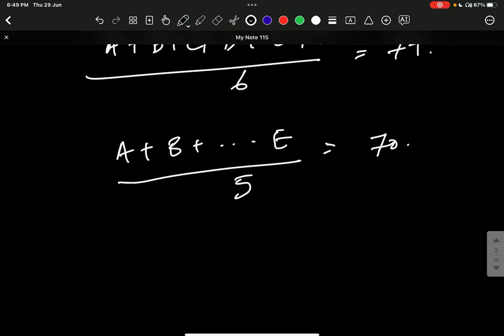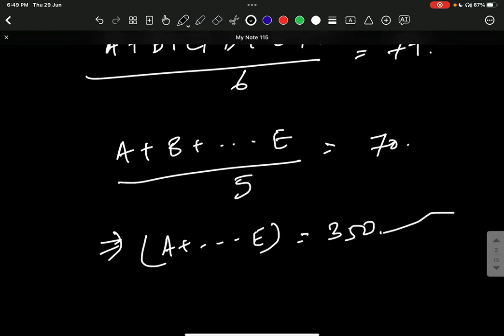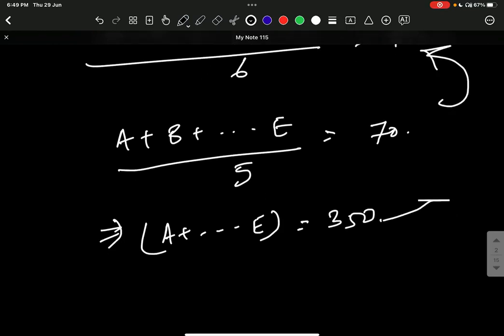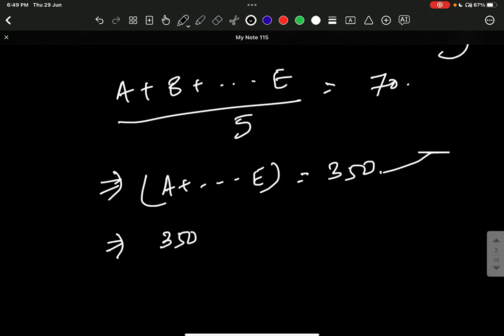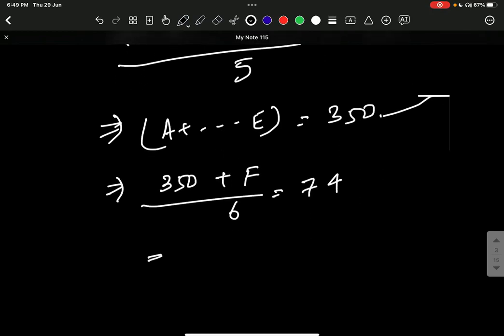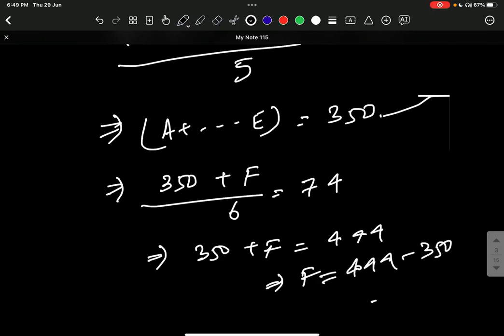So what is this? A up till E is nothing but 70 into 5, which is 350, and you can substitute it over here. So 350 plus F divided by 6 is equal to 74. That is 350 plus F equals 444, which implies F equals 444 minus 350, that is 94. Yes or no? Okay. Next question.